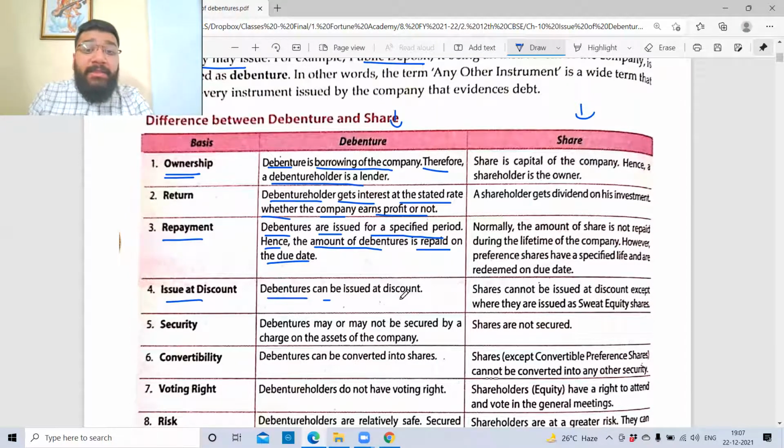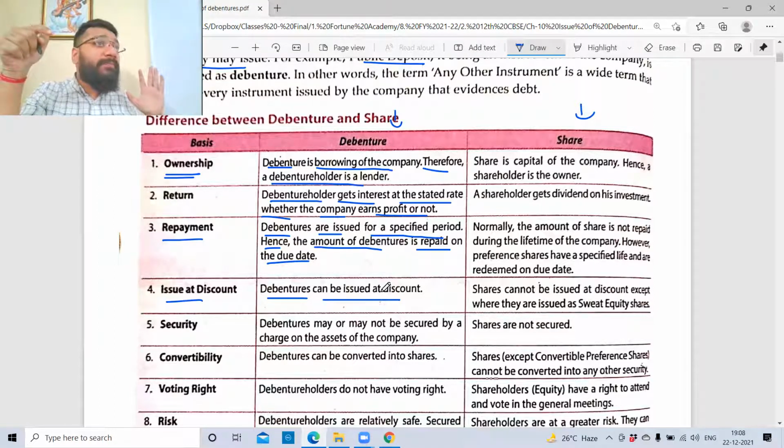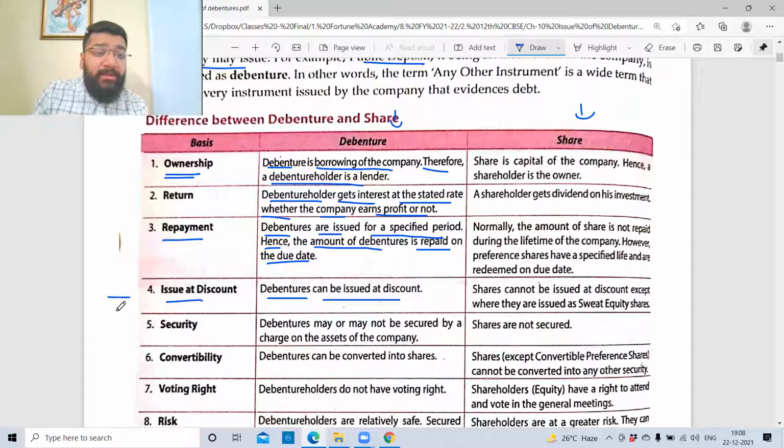Issue at discount. Debentures can be issued at discount. Point to be noted: shares cannot be issued at discount. However, shares can be reissued at discount, if you remember the point. But here, debentures right from the beginning could be issued at discount. Please highlight this point, and we have a practical question based on this. In fact, not one question, many questions are based on this concept. So you need to remember that debentures can be issued in the beginning itself at discount, whereas shares could never be issued at discount. Shares could be reissued at discount. Are we clear with this point? Online students, are you able to follow?